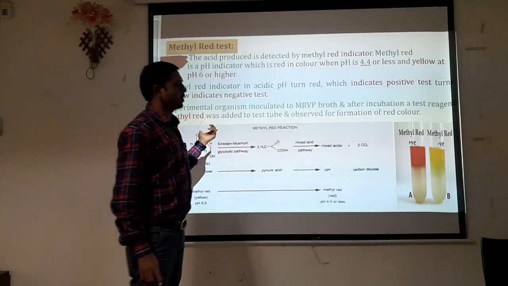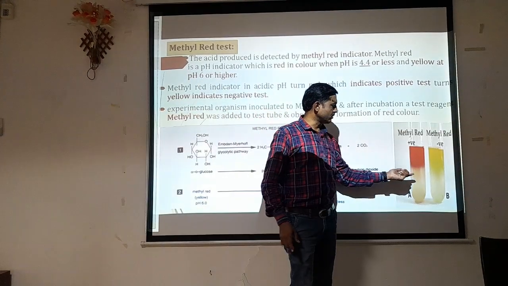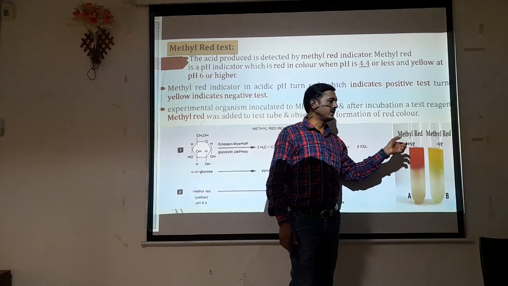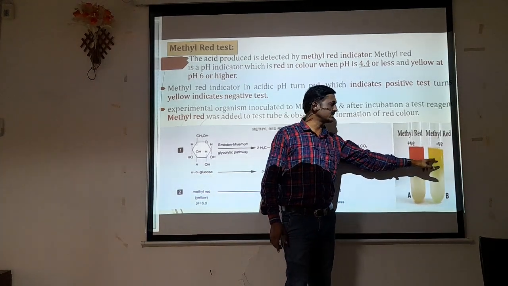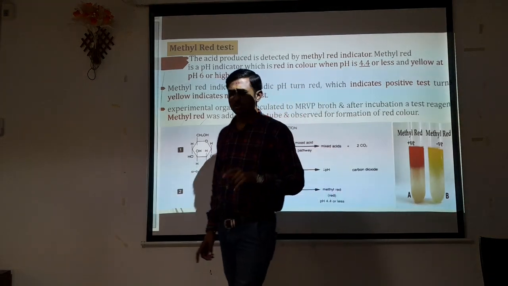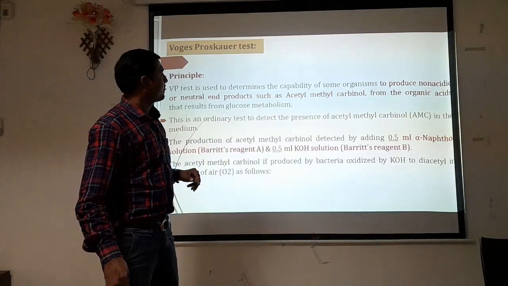In the case of E. coli, we can observe a positive test, while in the case of Enterobacter aerogenes, that is non-fecal coliform, we can observe the test is negative. So these are the distinguishing characteristics we are discussing.